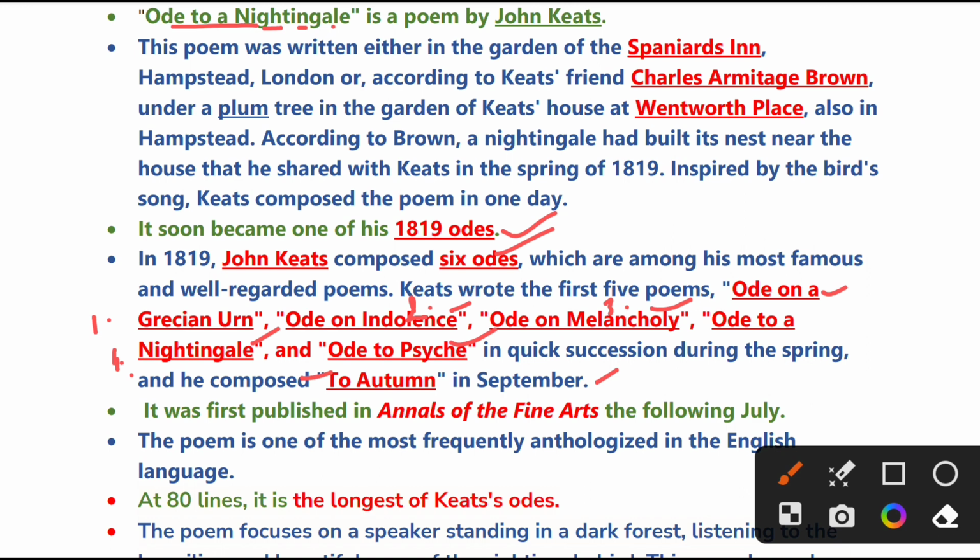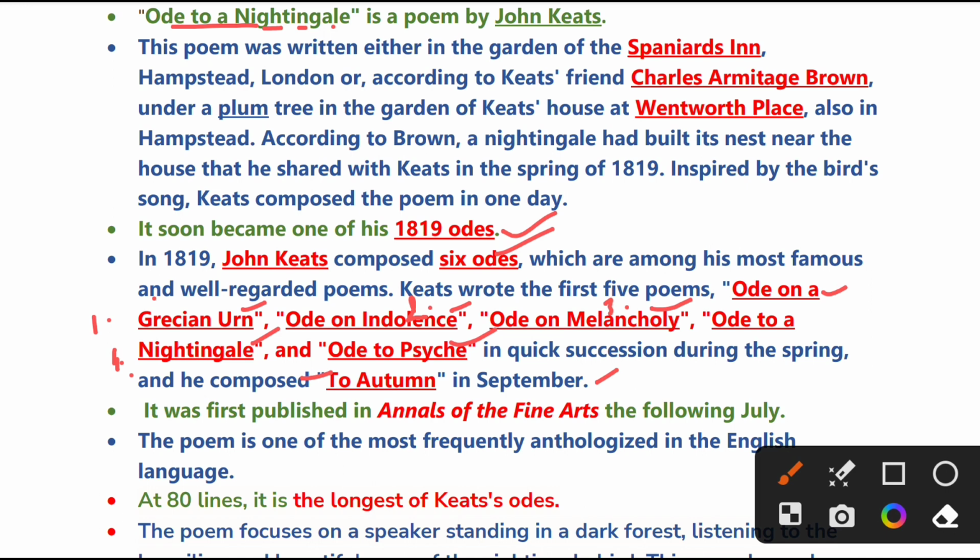An urn is what we call asthi kalas, in which the ashes of the dead body are put. So when you see the urn, that Grecian is Greek, you feel like there is nothing in life, so you become indolent.